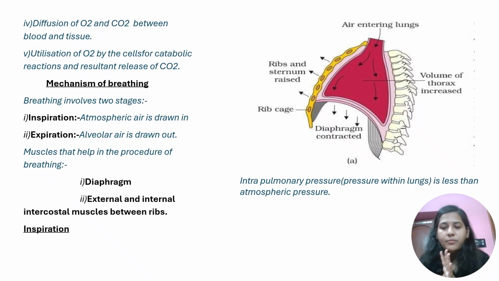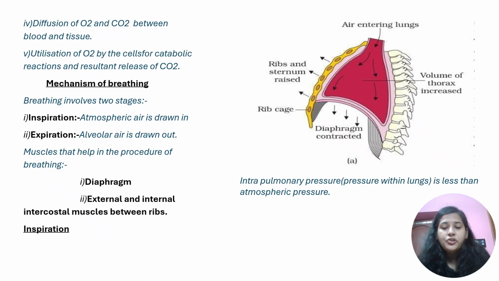It has come as a question in NEET. So the two muscles that help in breathing are the diaphragm and the external and internal intercostal muscles. The external and internal intercostal muscles are present between the ribs. The diaphragm is a dome-shaped muscle which is present below the lungs. Okay, first we will do inspiration. So in inspiration, what happens?